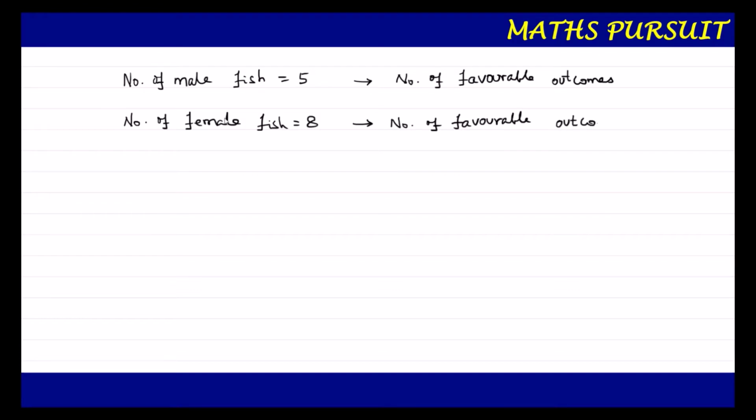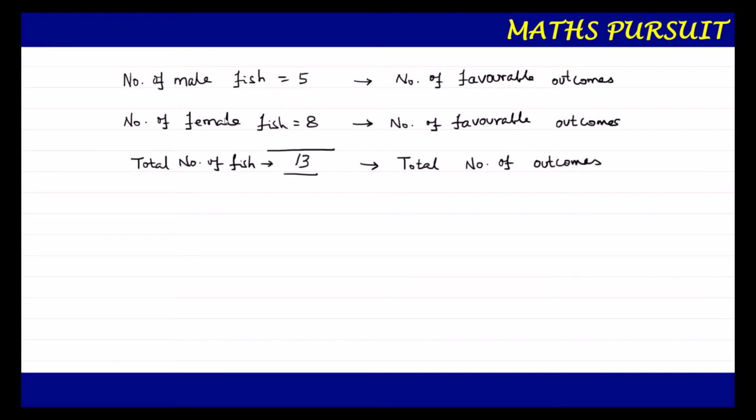Now we need to also add altogether the total number of fish. So if I add, I am getting 13. This is the total number of outcomes. Guys, whatever is being given in the question, I have just noted it down here, and this is the total number of fish. Now, let us look into the question once again.